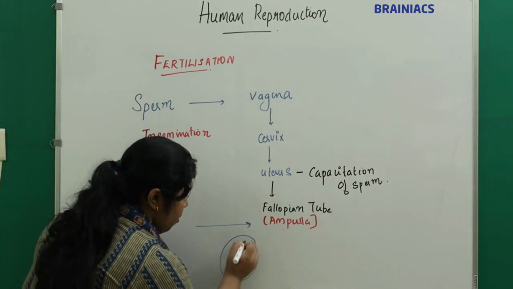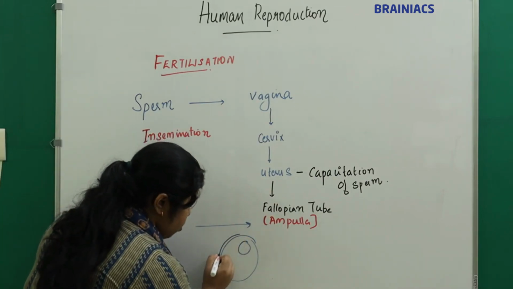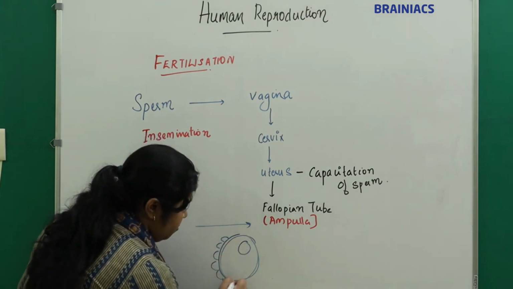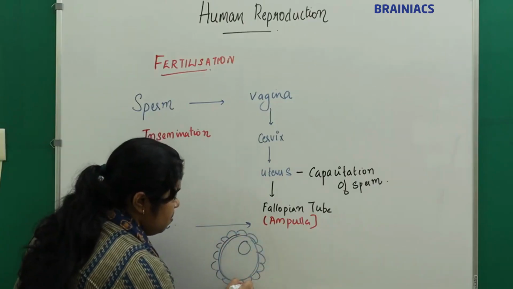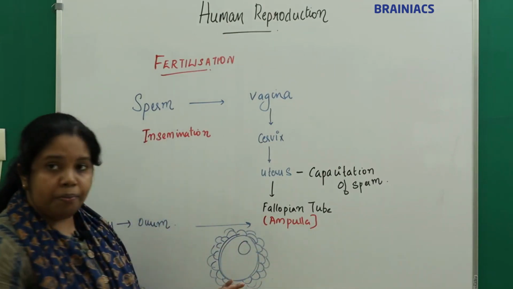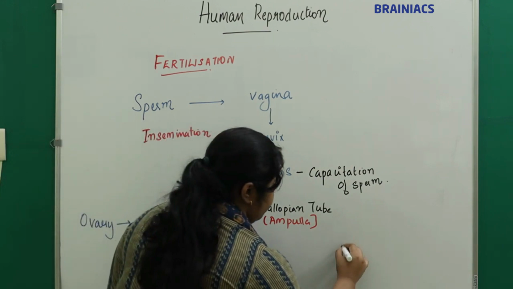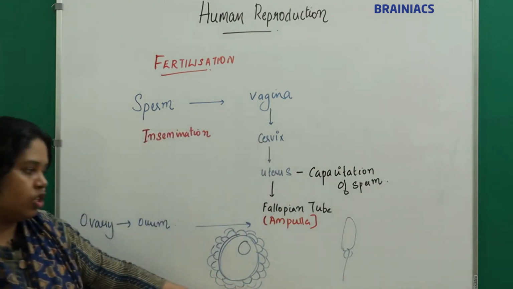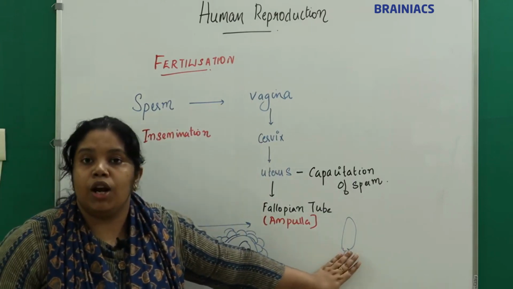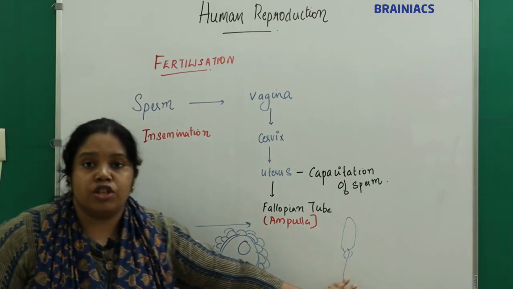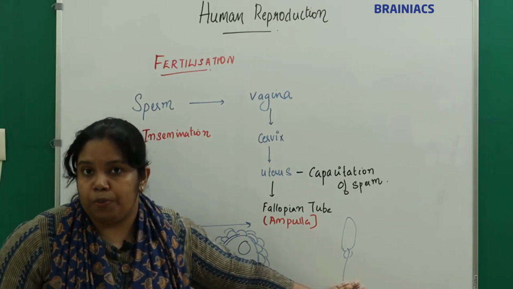Here we have our ovum. We have the zona pellucida of the ovum. We have the corona radiata. Our ovum and the sperm. The sperm has reached where? It has reached the ampulla of the fallopian tube. The sperm and ovum have reached the ampulla of the fallopian tube.